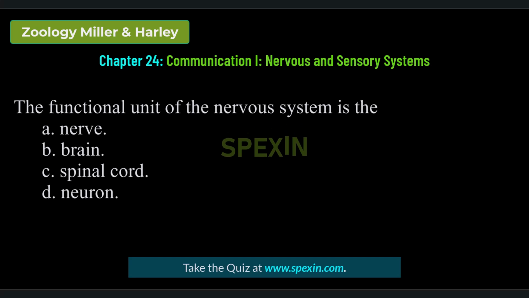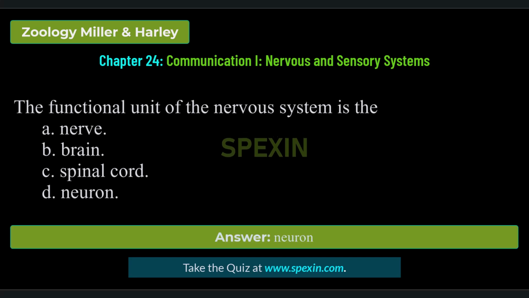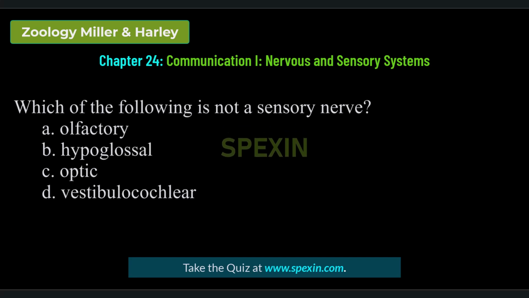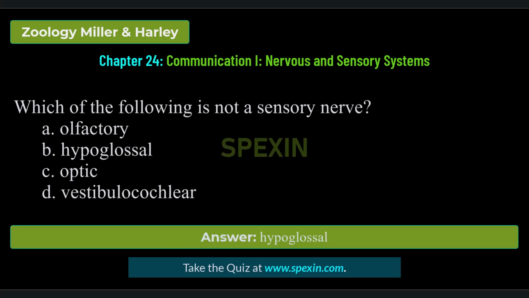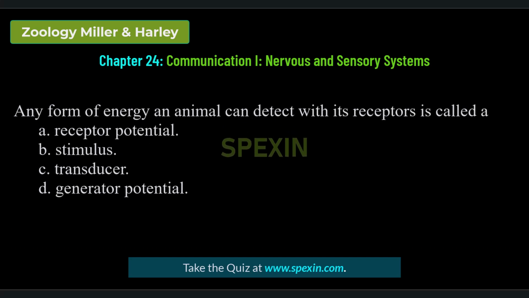The functional unit of the nervous system is the nerve, brain, spinal cord, neuron. Correct answer: neuron. Which of the following is not a sensory nerve? Olfactory, hypoglossal, optic, vestibulocochlear. Correct answer: hypoglossal. Any form of energy an animal can detect with its receptors is called a receptor potential, stimulus, transducer, generator potential.